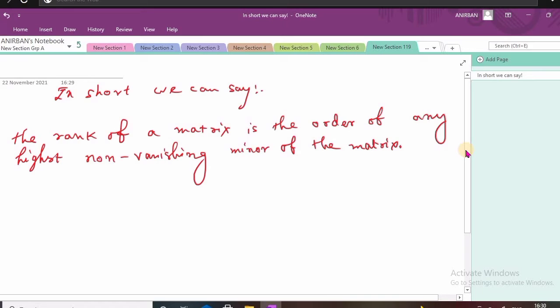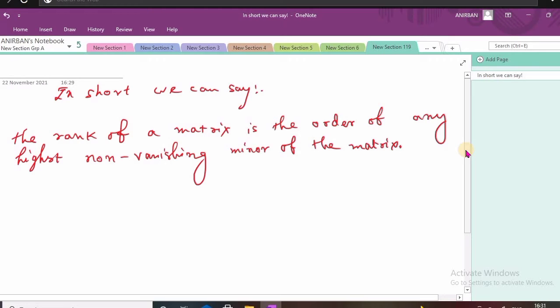Okay, so here the rank of the matrix is the order of any highest non-vanishing minor of the matrix. So this is obviously true, that is, highest non-vanishing minor means you can get at least one of those types of square matrix, or you can say the square submatrix.